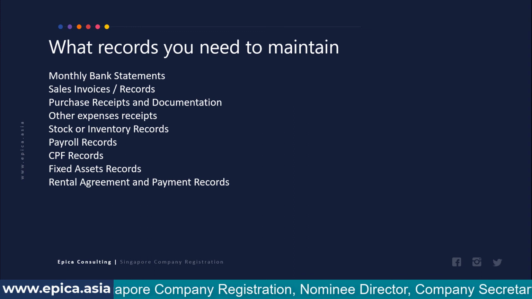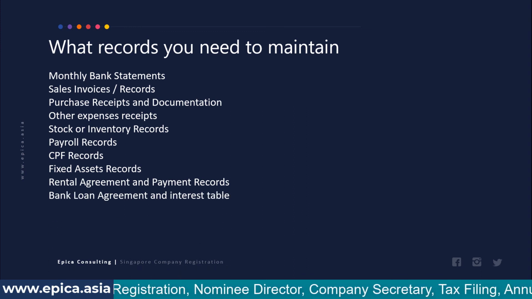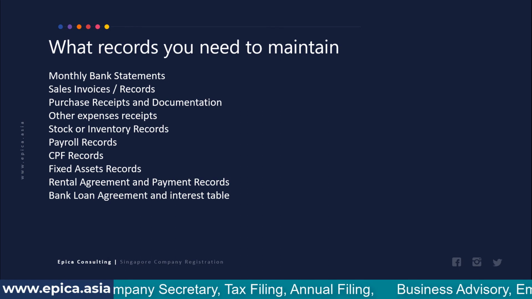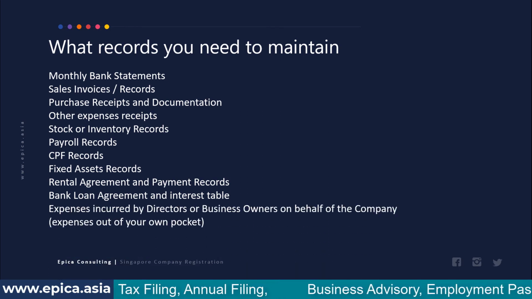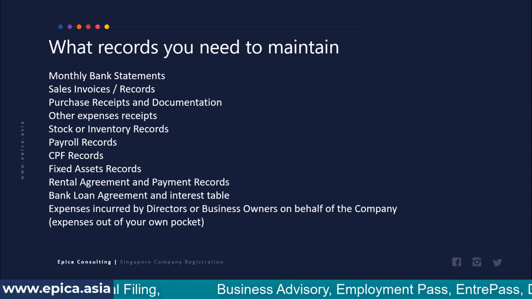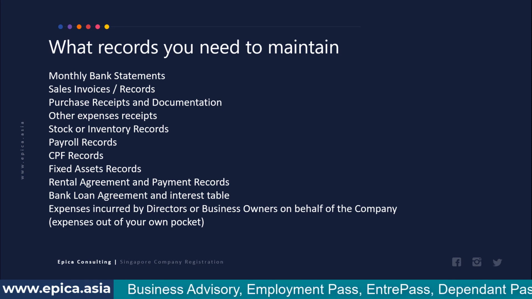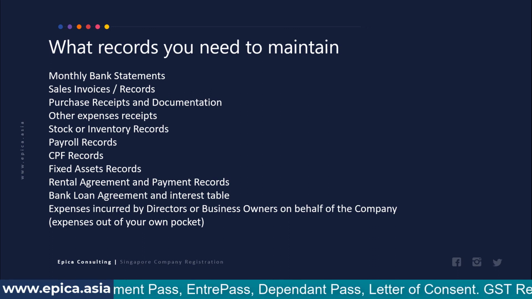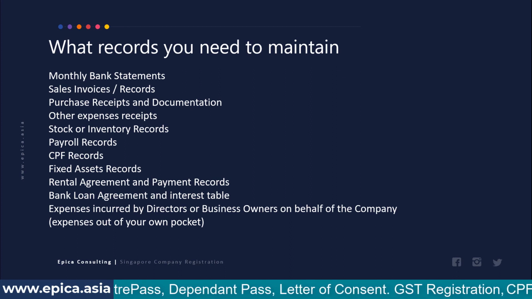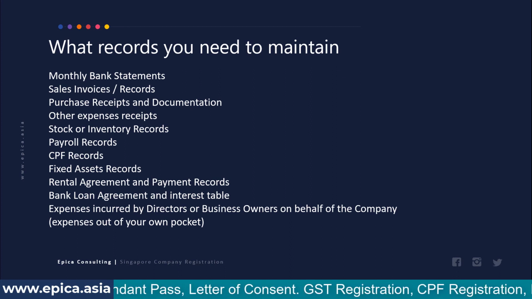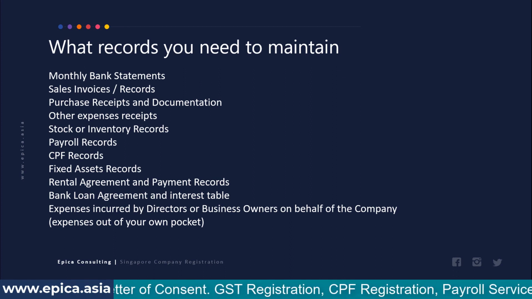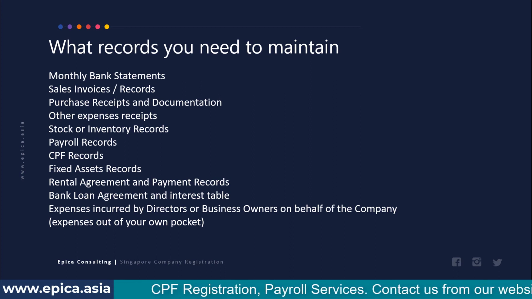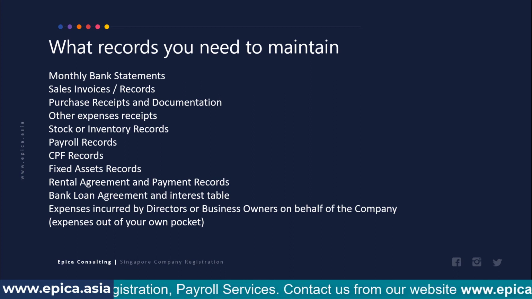Rental agreements and payment of rental charges need to be maintained. If you have taken any loan, then the loan agreement and loan schedule along with the interest table need to be maintained. And expenses incurred by directors or business owners on behalf of the company will also need to be maintained. Maintaining these records means keeping copies of the respective invoices or receipts issued by the third party. You can maintain these records either in a paper-based file, or you can scan them and store the scanned copies maybe on your computer. Scanned copies are also acceptable.